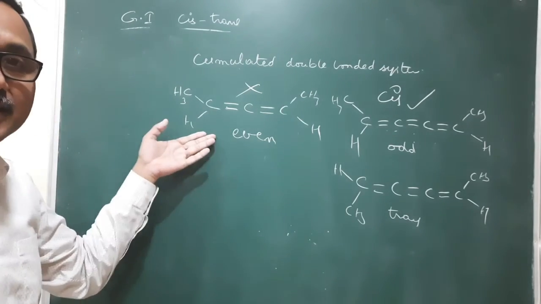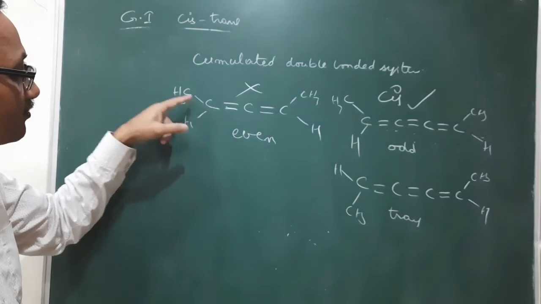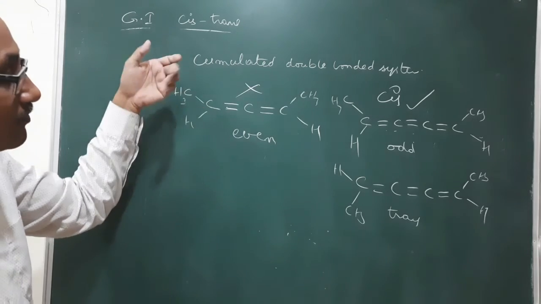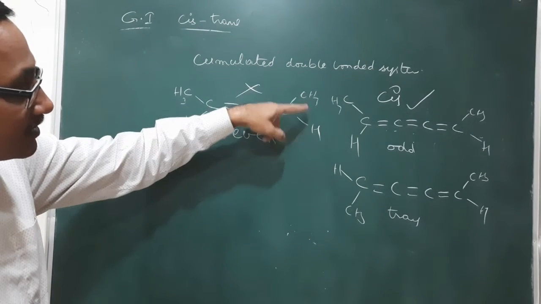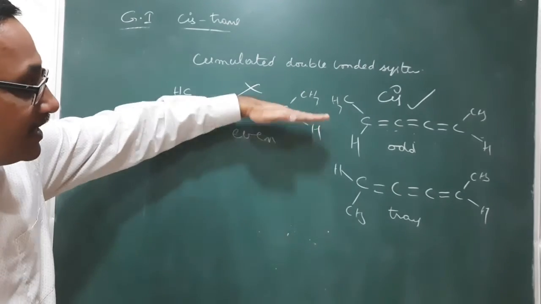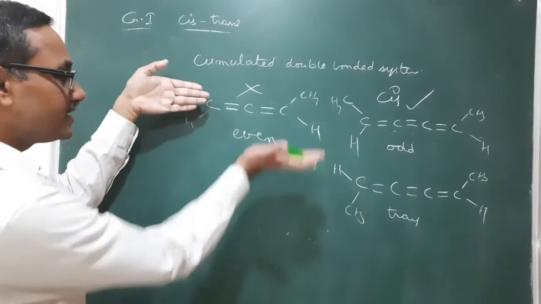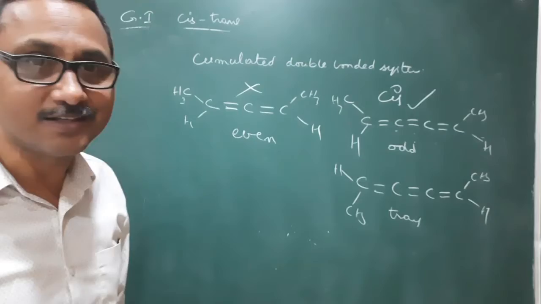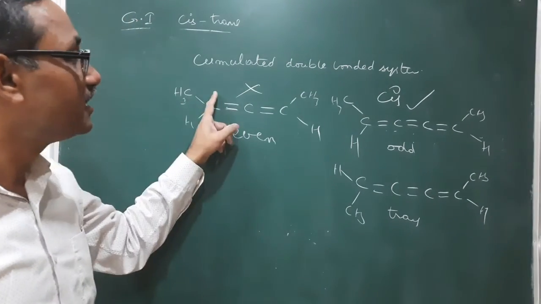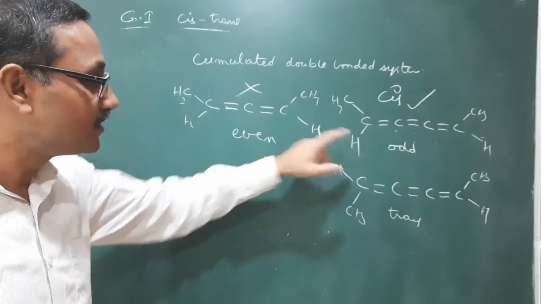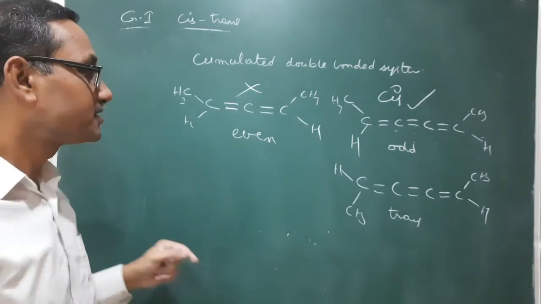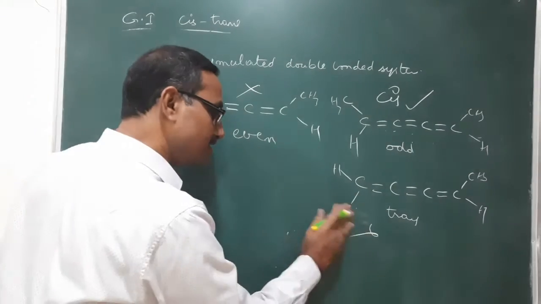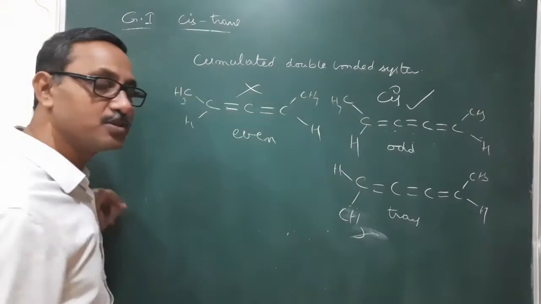But in this case, these two will not exhibit it. This carbon and this hydrogen are in the plane of the board, whereas this carbon and this hydrogen are perpendicular to both. So this is present like this and that is present like that, so it is not possible to exhibit geometrical isomerism. Whenever an odd number of cumulated double bonds are there, it will exhibit. Of course, if in place of this one the same two groups are there, then it will not exhibit. If these two groups are different, then it is possible to exhibit.